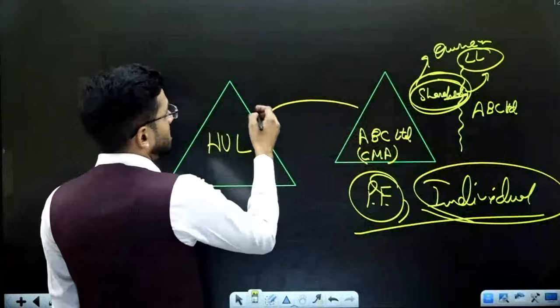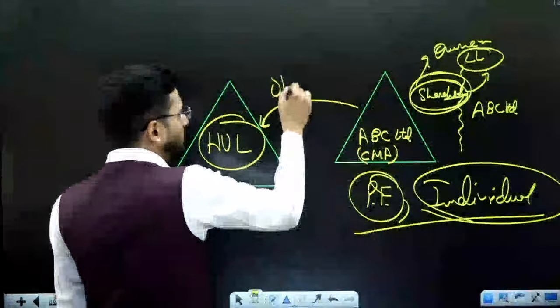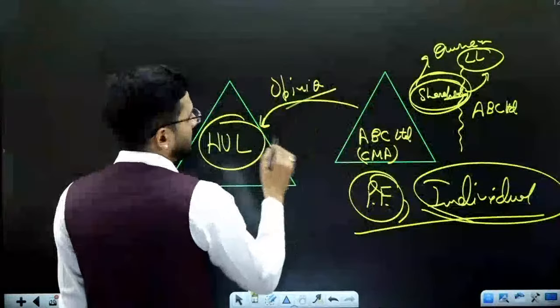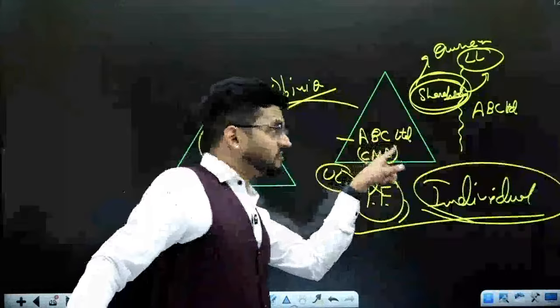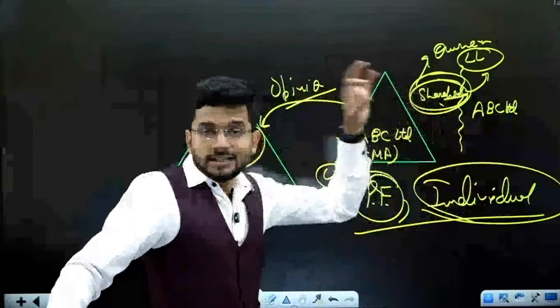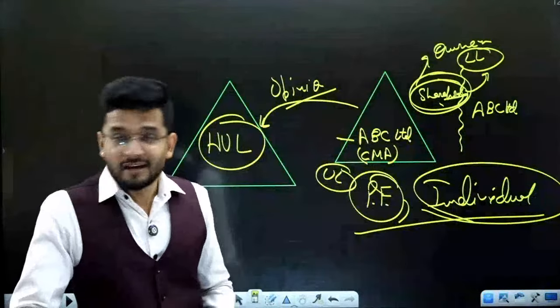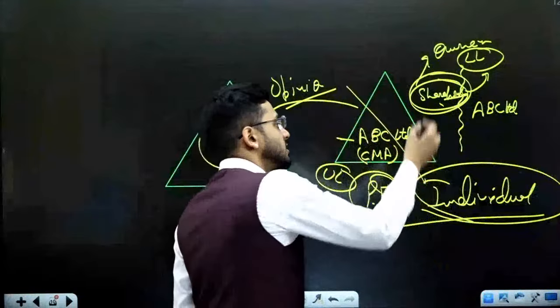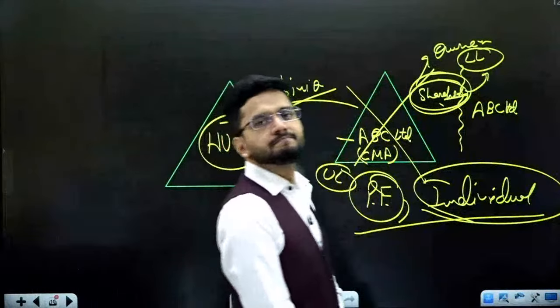So if an auditor gives a right opinion in a wrong report, then his liability should be unlimited. We want unlimited liability. And in case of a company, the shareholders' liability, the owners' liability, is limited. Therefore, the law has restricted a company from becoming an auditor.